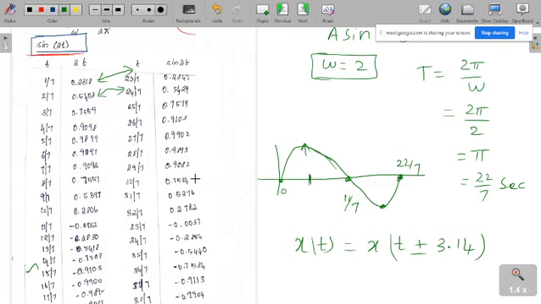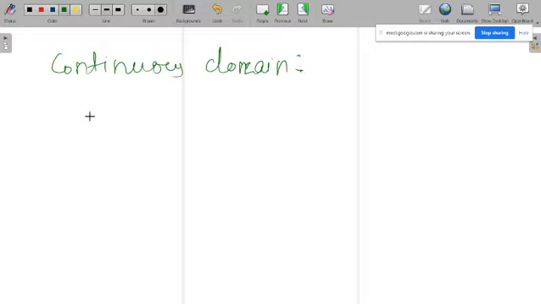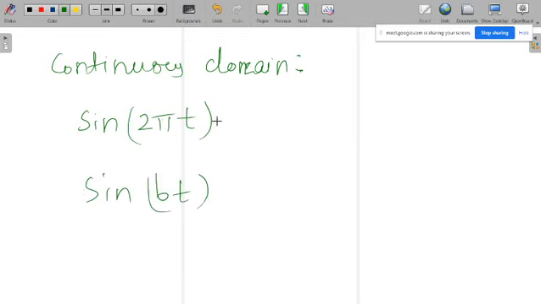Whenever you are in the continuous domain, whether you have pi or not, the signal is periodic. That is the conclusion here. Whenever in the continuous domain, a signal of this format, sine 2 pi t, that means with pi, or sine 6t, just for example, here you are having pi, here you are not having pi. Instead of 6 you can have any number, no problem.